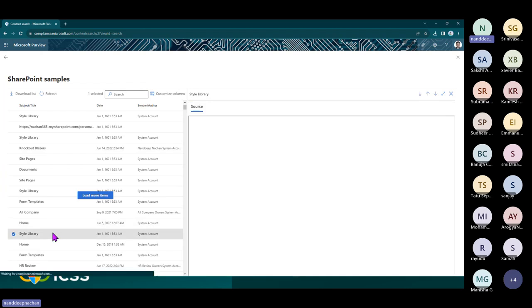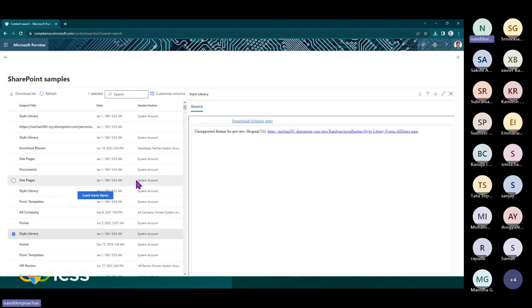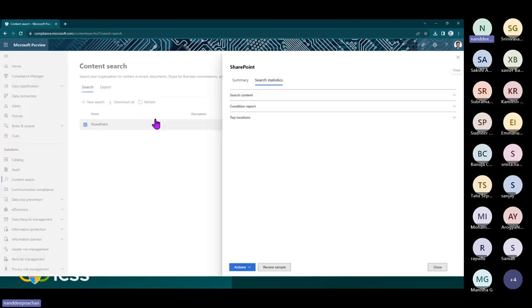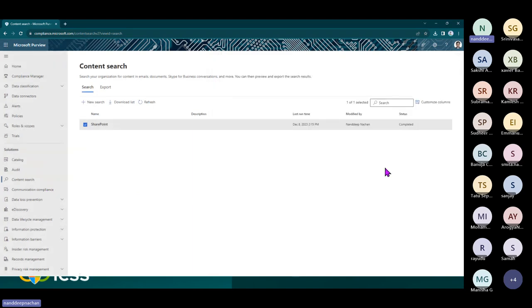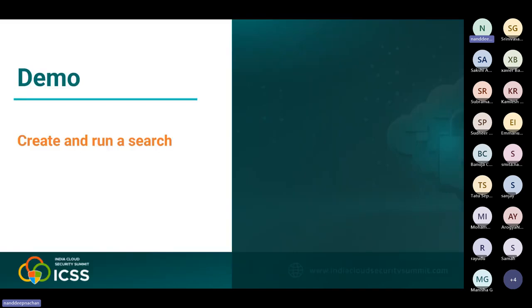From where you should be able to see how the data is there, and then you'll be able to use that. Again, if you want to customize the columns, you want to show them more, you can do it. Otherwise, you can even download this list to analyze it much more. So this is how you can simply go ahead and create the content search. This one only helps you create the search specific to some of the locations, including Microsoft Teams, SharePoint and Exchange Online mostly.